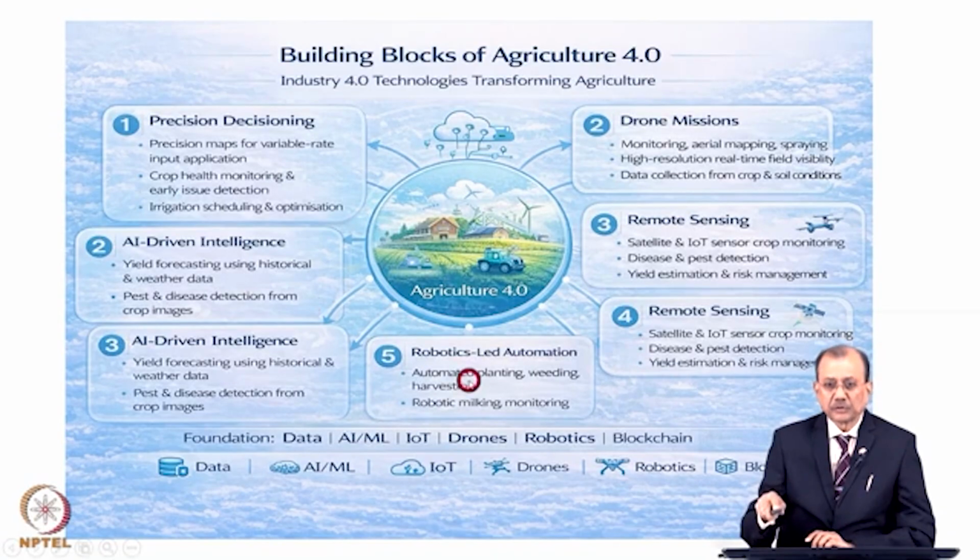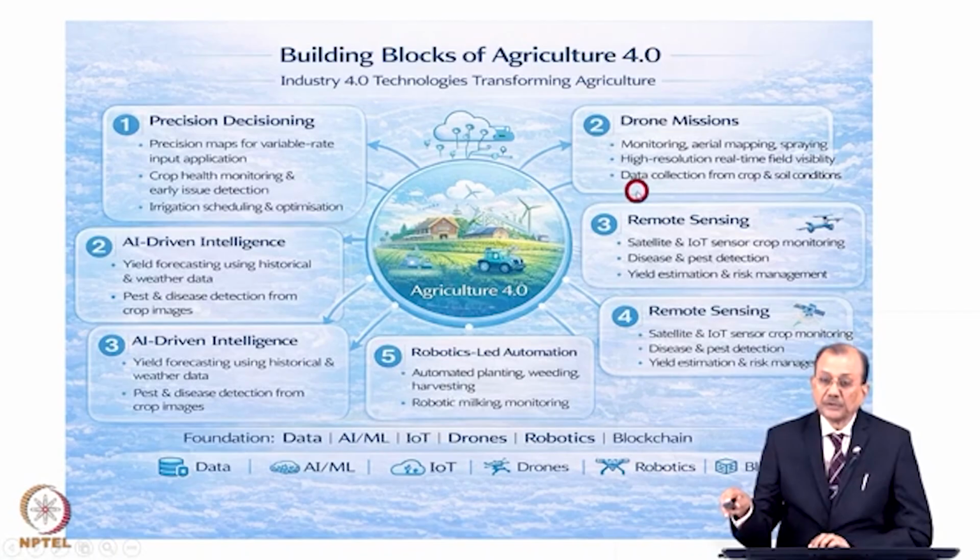Robot-led automation is also very important. There is a shortage of manpower nowadays in agriculture. Educated youth want to go and work in the towns or in the cities. So farmers face the problem of skilled manpower. Now robots are going to help the farmer. The way robots are helping in the manufacturing industry and other industries, robots are going to help the farmer take up some of the work which manual labor was doing, like weeding and harvesting.